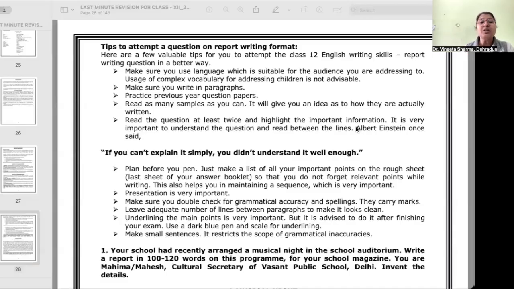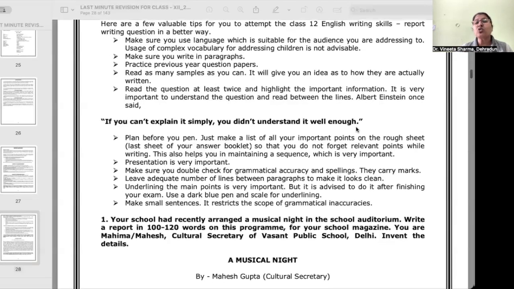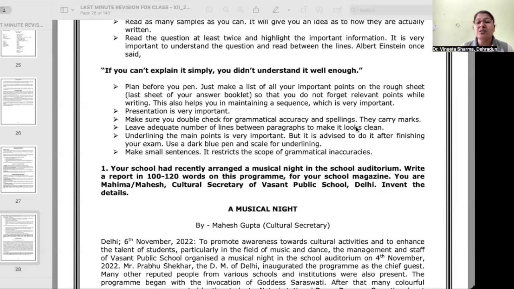Presentation is very important. Make sure you double check the grammatical accuracy and spellings, they carry marks. Leave an adequate number of lines between paragraphs to make it look clean. Underlining the main points is very important, but it is advised to do it after finishing your exam. Use a dark blue pen and scale for underlining. Make small sentences. It restricts the scope of grammatical inaccuracies.